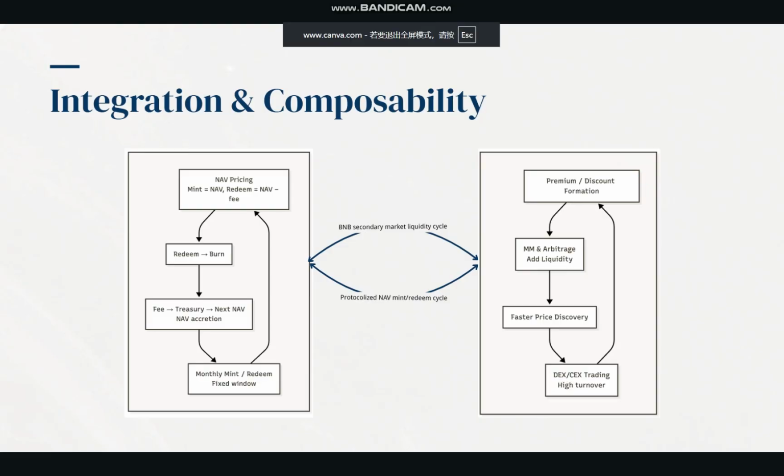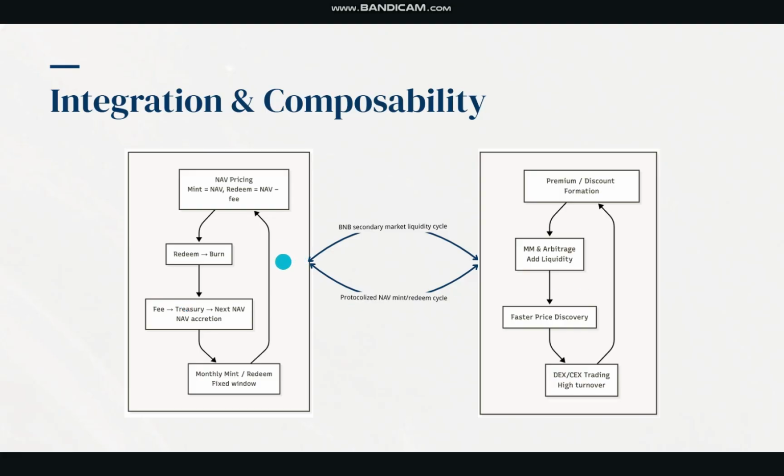Finally, I want to share with you the composability between BNB and QQB. The circle on the left shows the BNB external market loop, with high-frequency trading. Trading on DEX and CEX drives fast price discovery, and recurring premiums and discounts attract market makers and arbitrageurs to continuously provide liquidity.